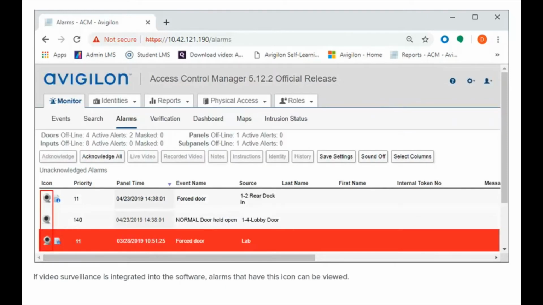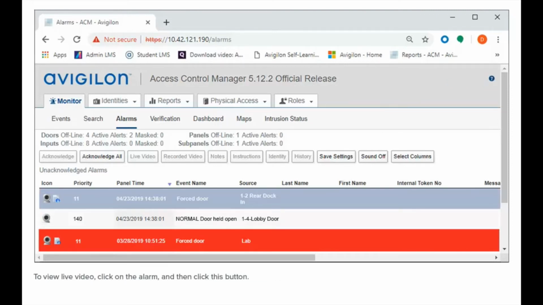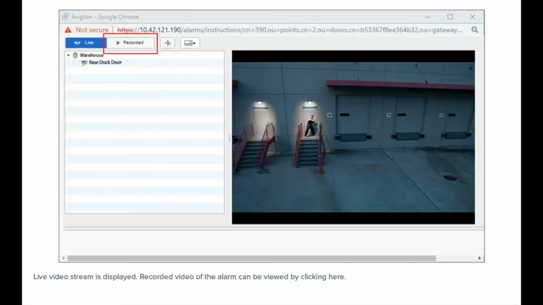If video surveillance is integrated into the software, alarms that have this icon can be viewed. To view live video, click on the alarm and then click this button. The live video stream is displayed. Recorded video of the alarm can be viewed by clicking here.